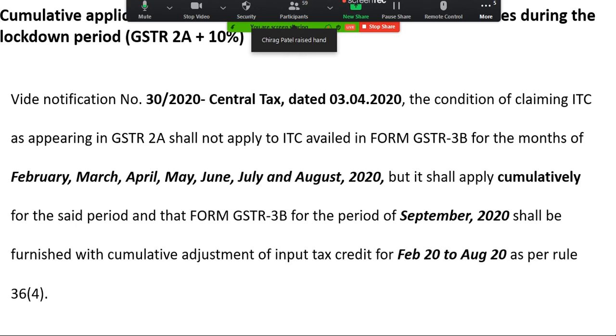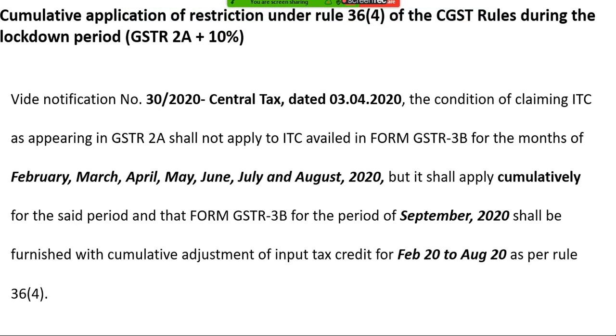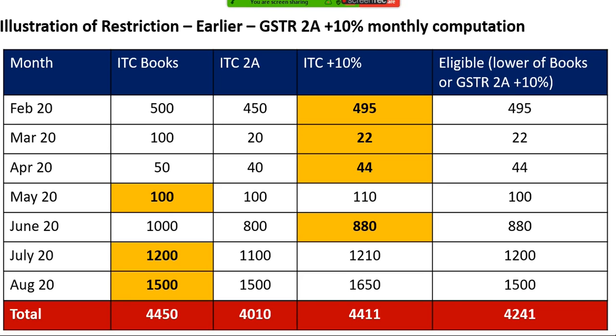One more important aspect, friends, understand that if the entry is not appearing in 2A in a particular month, it does not mean that you cannot claim that credit. Only thing is, once the entry will appear in a subsequent period, you can claim that credit. Only challenge will be reconciling the entire credit on a monthly basis, invoice by invoice, right? So we'll move and we'll see how practically this figure is arriving.